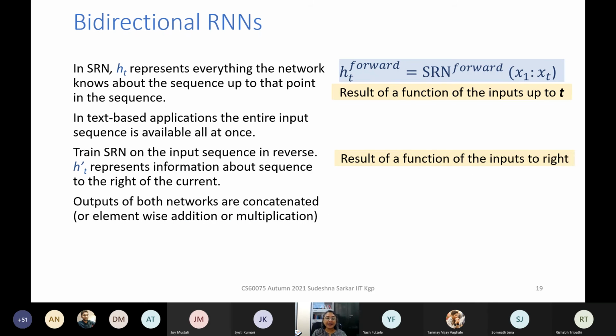You can also have a bidirectional RNN where you want to use context from both sides. Of course, in language modeling, if you want to do sequential generation, then you cannot use a bidirectional RNN. But for a task such as part of speech tagging or NER, you can use a bidirectional RNN. So you have one RNN which goes in the forward direction from the first word to the last word, and another RNN which goes from right to left, and both the hidden states you can concatenate.